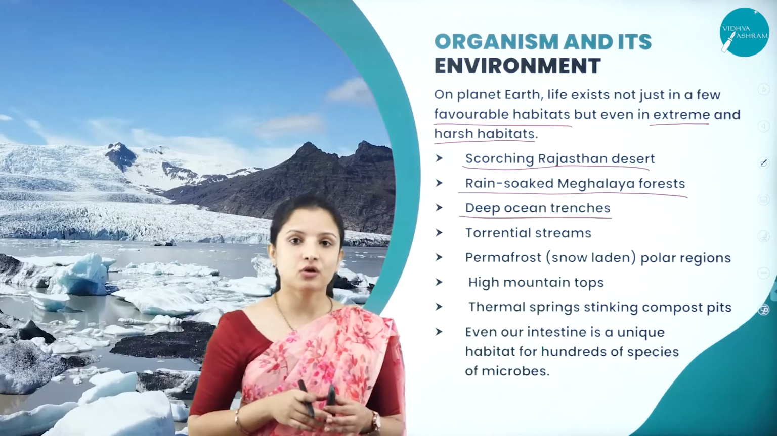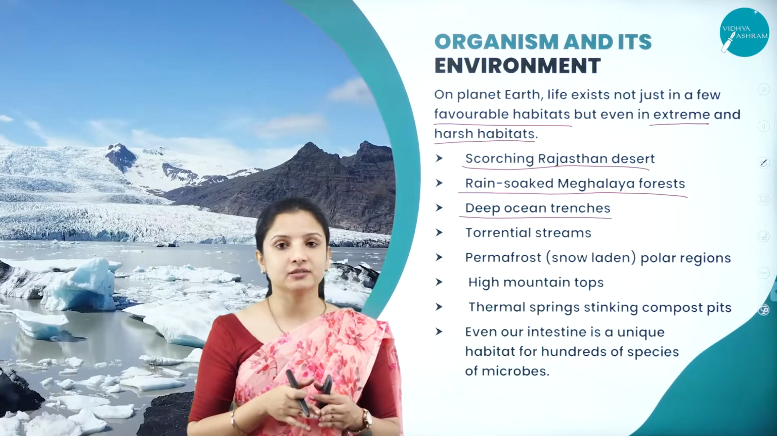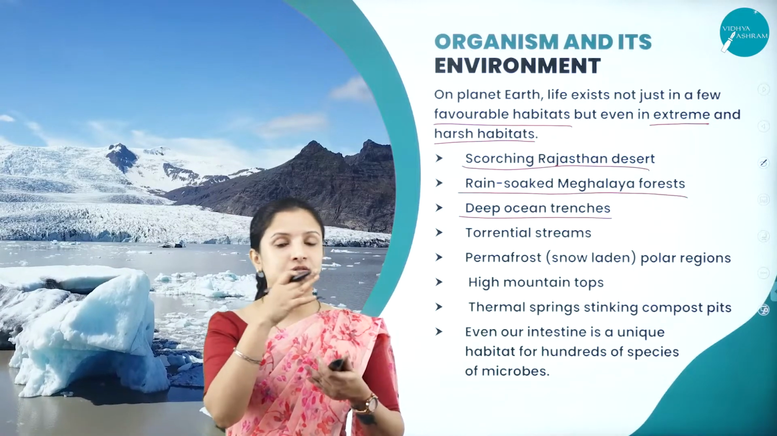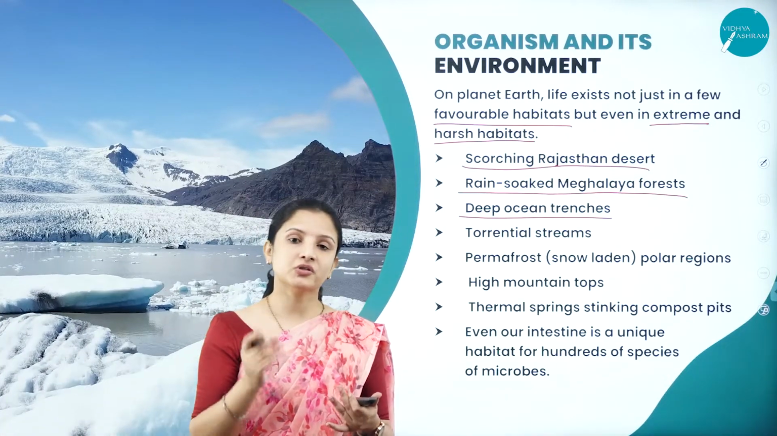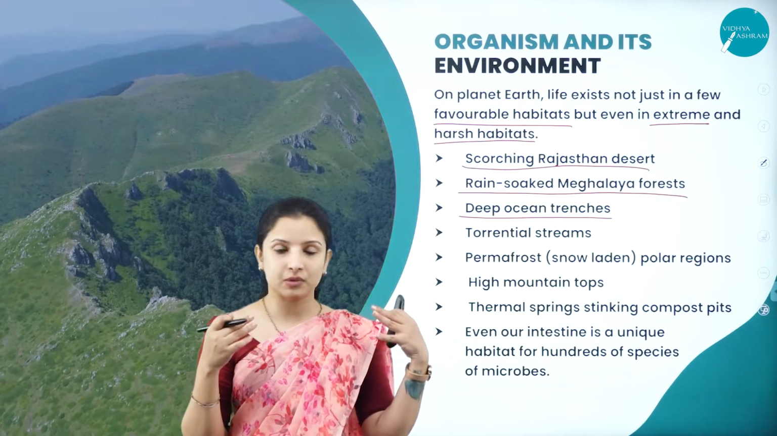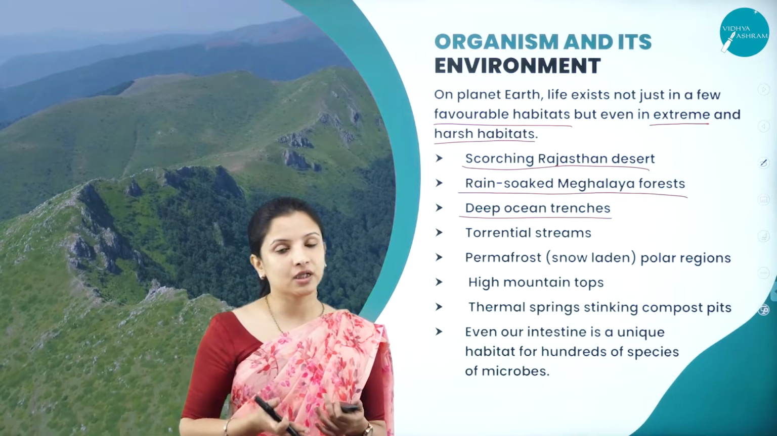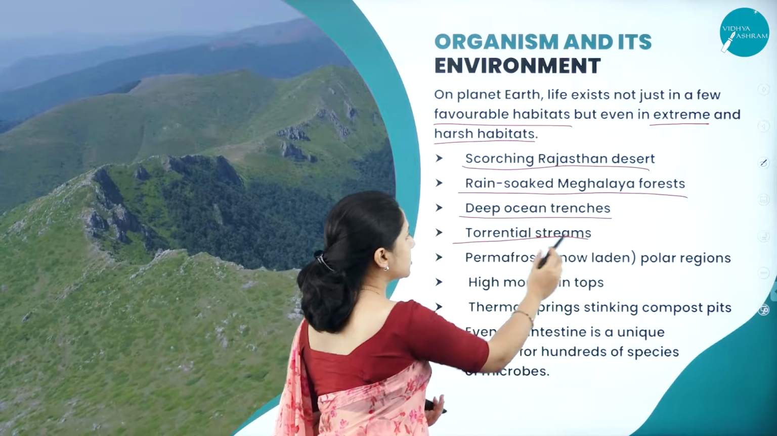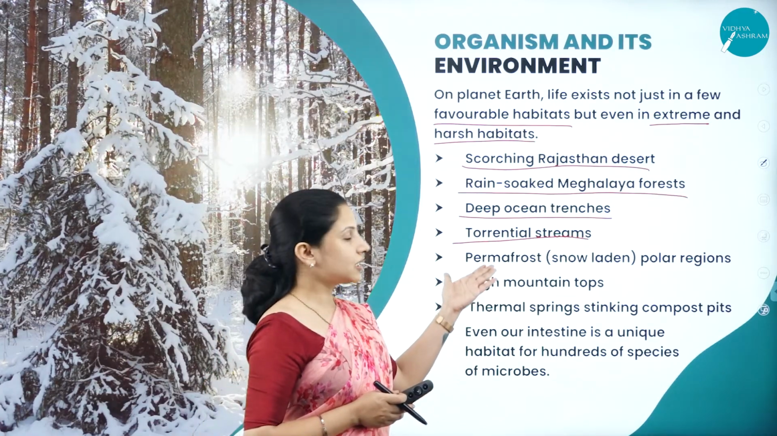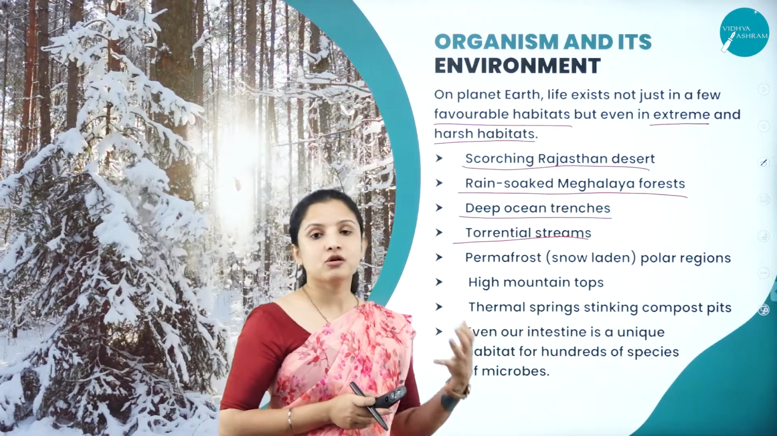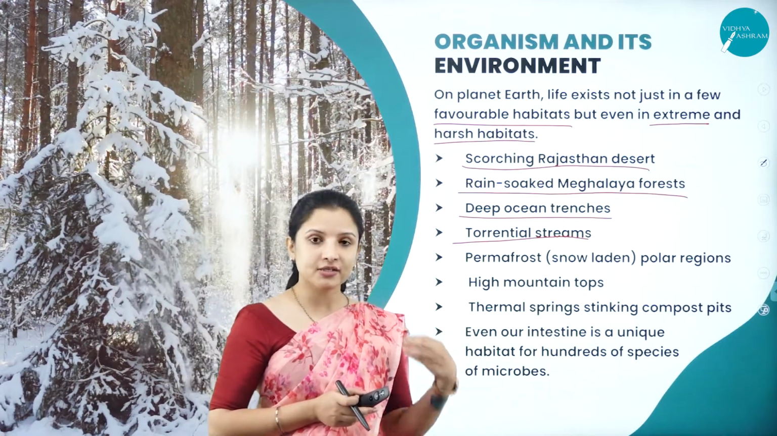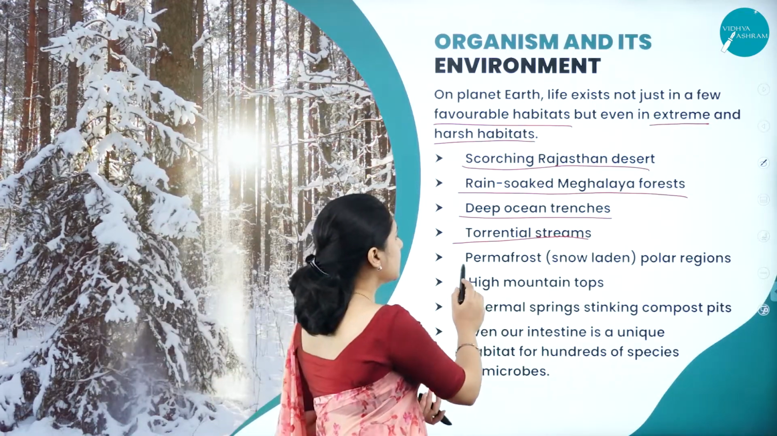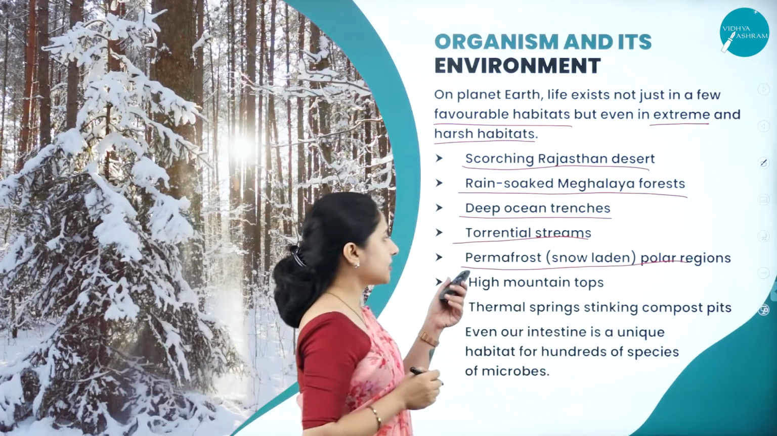In deep ocean trenches also, organisms are found. In the deep ocean or the ocean floor, sunlight does not reach. Yet there are plants which live there, the algal forms, the larger kelp forms. They live there in spite of not having enough sunlight. Then in torrential streams also, some organisms live. Torrential streams occur because of heavy rain, with water gushing in the rivers. Even in such gushing water conditions, organisms can thrive. Next, talking about the snow-laden or polar region, that is the permafrost.